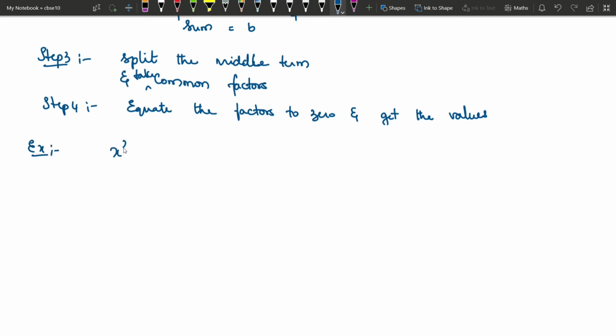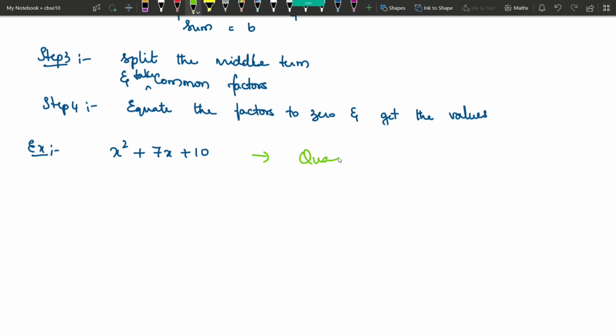Let us take an example, x square plus 7x plus 10 equals 0. So x square plus 7x plus 10 equals 0 is a quadratic equation. If it is just given as x square plus 7x plus 10, then it is a quadratic polynomial.